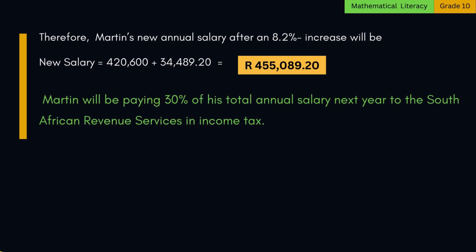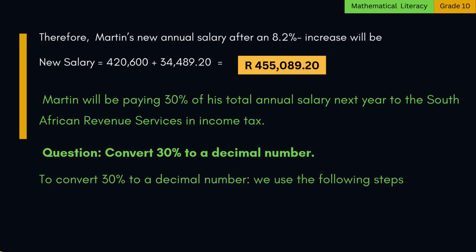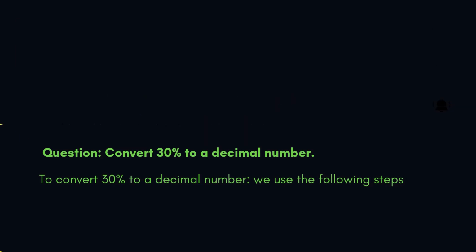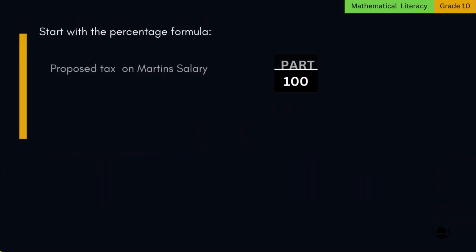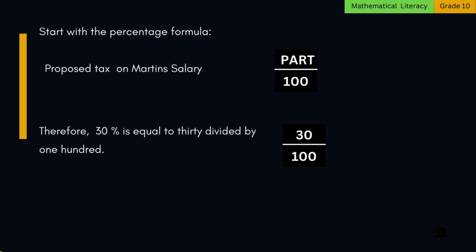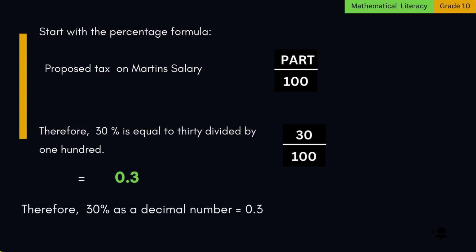4. Martin will be paying 30% of his total annual salary next year to the South African Revenue Services in income tax. 1. Convert 30% to a decimal number. To convert 30% to a decimal number, we use the following steps. Start with the percentage formula. Percentage is equal to proposed part divided by 100. Therefore, 30% is equal to 30 divided by 100. Hence 30 divided by 100 is equal to 0.3. Therefore, 30% as a decimal number is 0.3.